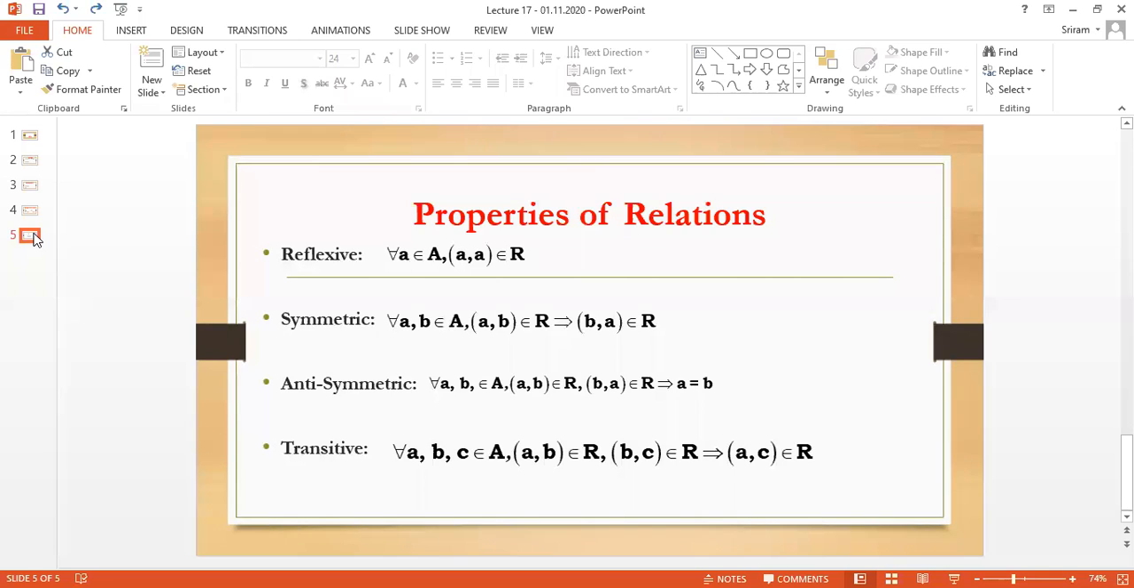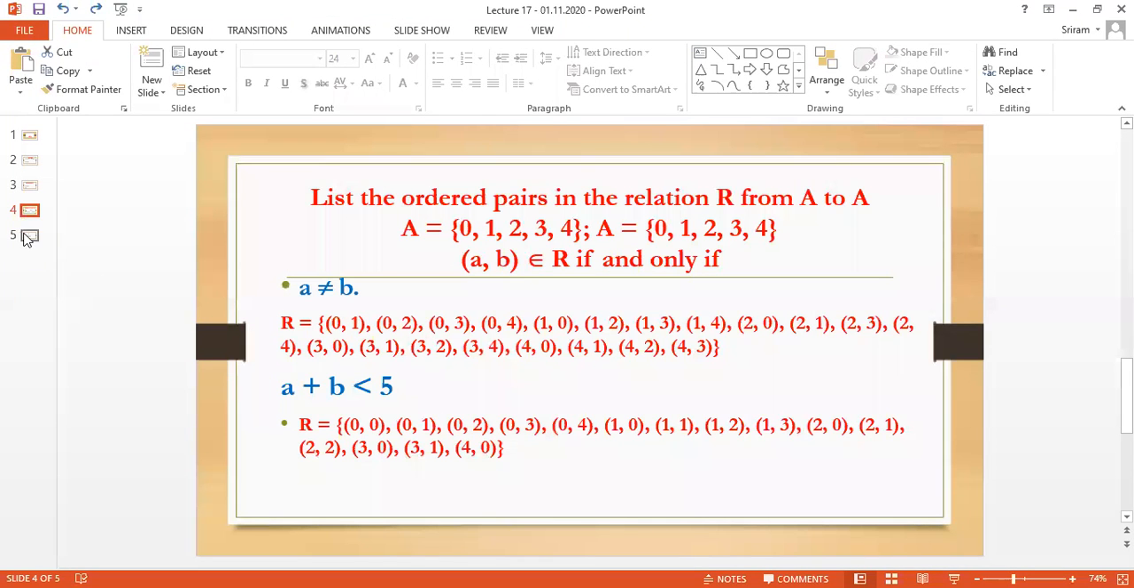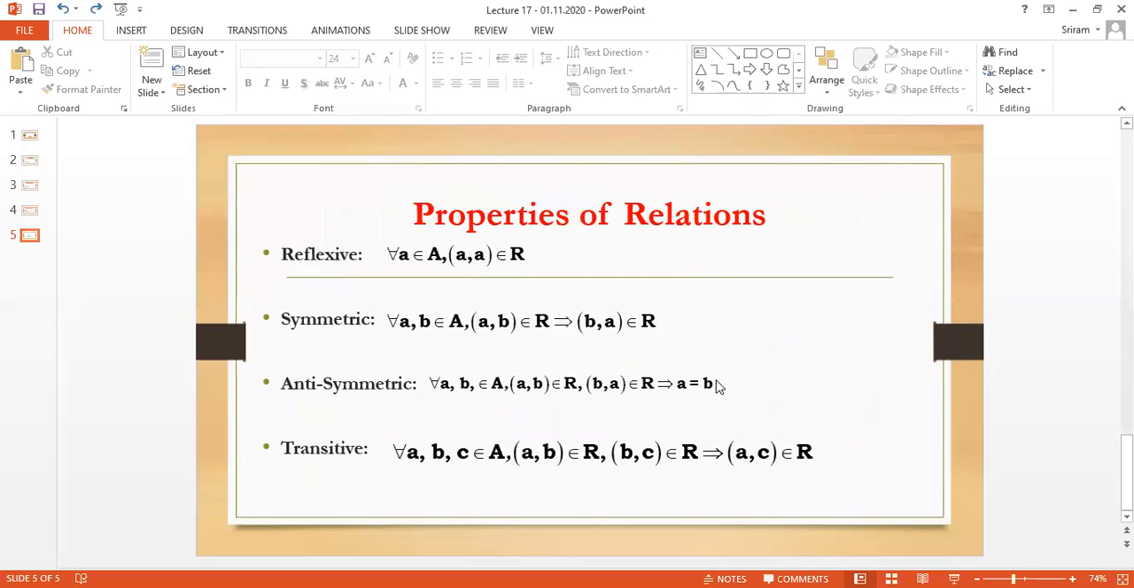The meaning of anti-symmetric. The next idea: I have A comma B belongs to R, and the opposite, B comma A, is also in R, but not for other numbers. I have it only for equal numbers, A is equal to B. Let me make an example here itself, maybe you may understand very easily.